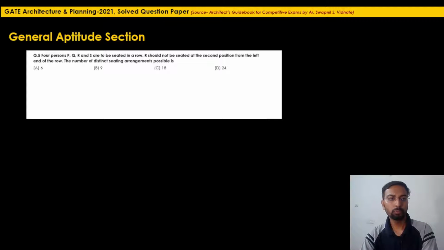Question number 5. 4 persons P, Q, R and S are to be seated in a row. R should not be seated at the second position. Very important condition given in the question. R should not be seated at the second position.